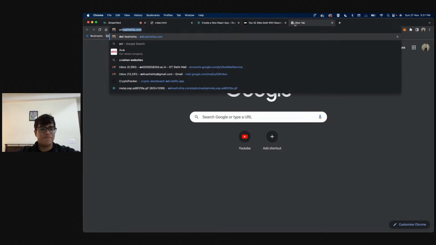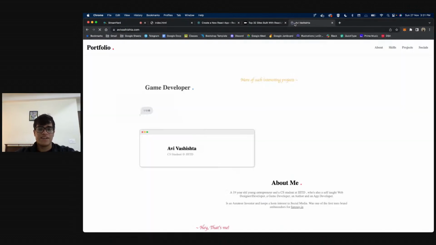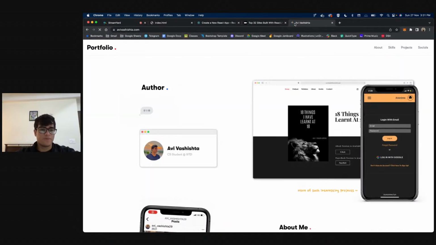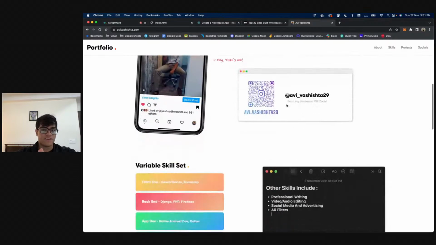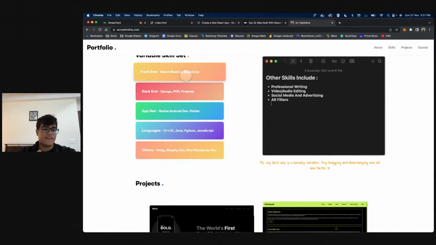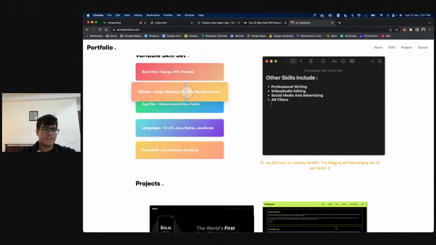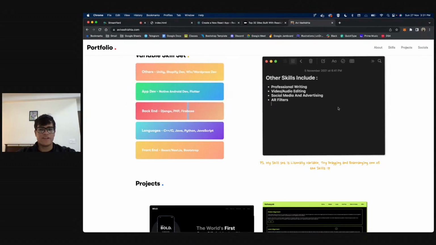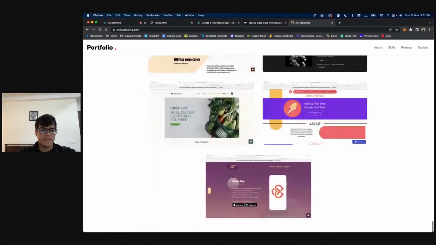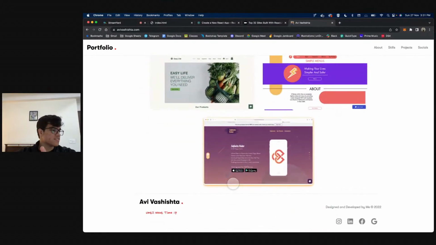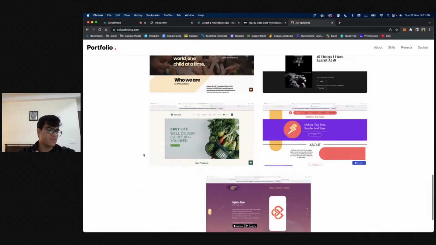I myself have built a portfolio on React, so this is personally my portfolio, and this is completely built on React. And you can build something similar to this yourself, right? And there's a lot of little features that I made, right? There's this dragging component, and there are all of my projects that I have made. So if anyone is interested in my developer portfolio resume, you can.